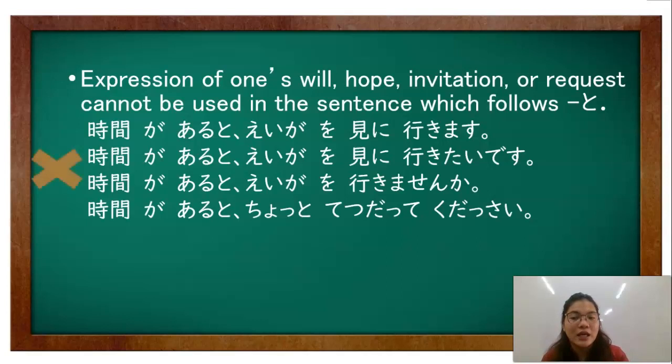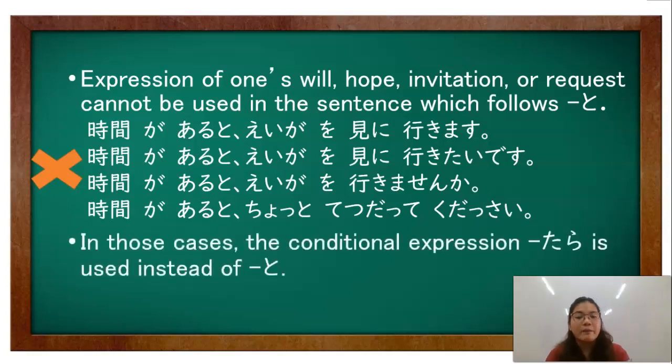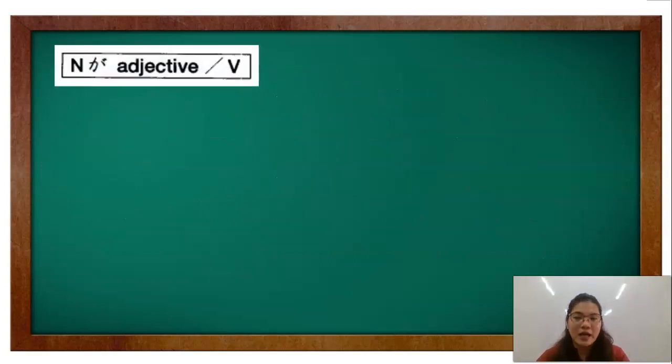Okay, so hindi mo siya pwedeng gamitin sa ganyang pattern or request or expressions in a sentence. Okay? So, in those cases, nagagamitin mo yung one's will, hope, invitation, or request, you can just use the conditional expressions tara. Okay? So, you can use to here, but instead you use tara. Okay? Verb tara. Next sentence pattern is noun, ga, either adjective or verb.